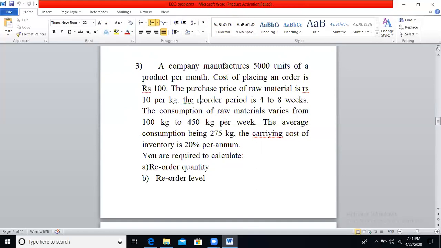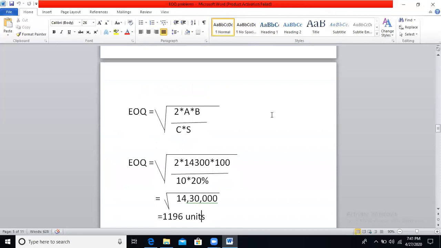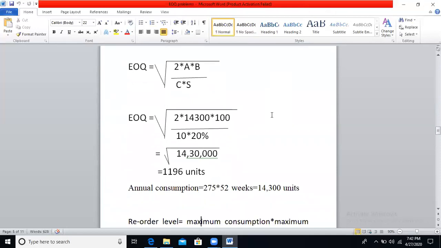Now apply the formula. See, here they have given weekly basis. So average consumption is given on a week basis. You have to convert this into annual consumption. So first, you have to calculate the annual consumption. Annual consumption is equal to the weekly usage units, 275 units, into 52 weeks in a year. If you multiply, you will get 14,300 units.